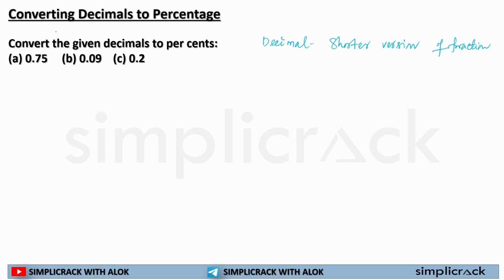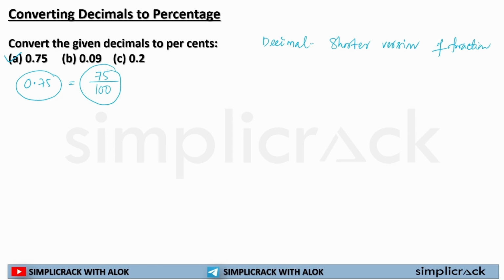For example, here in this first question, it is given 0.75. So 0.75, can I write it as 75 by 100? I can write it, right? I hope you all know how to convert decimals to fractions.